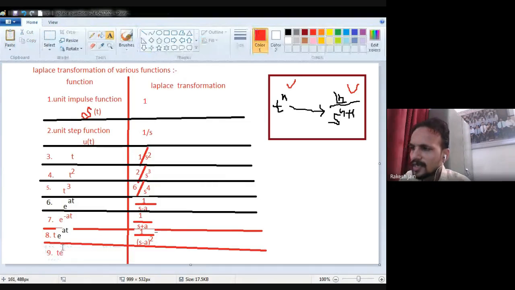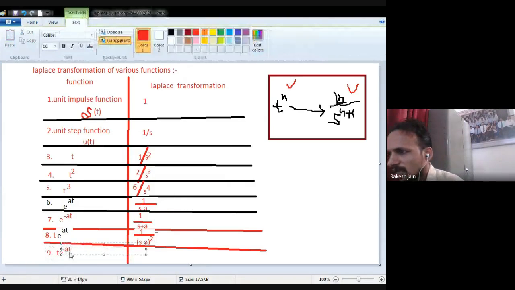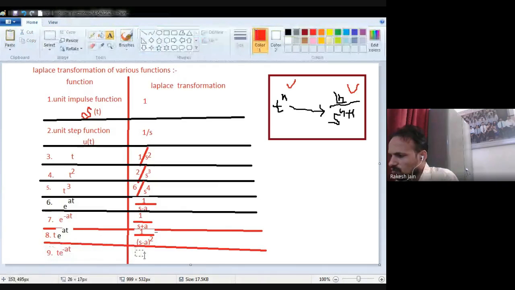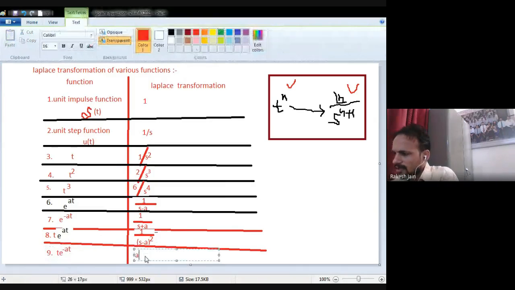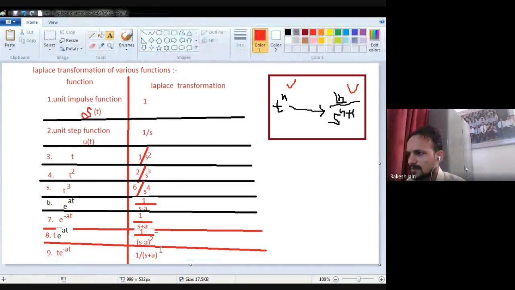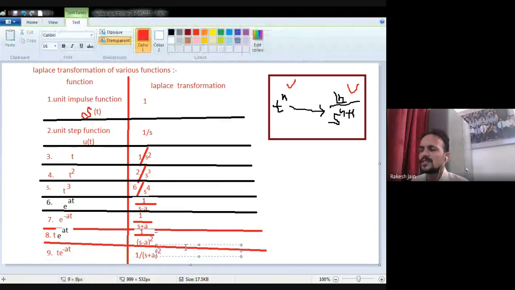If I multiply by minus at, then what will happen? The answer will be as it is, 1 divided by s plus a, but having a square over there. Okay. So now this ninth formula I taught you.